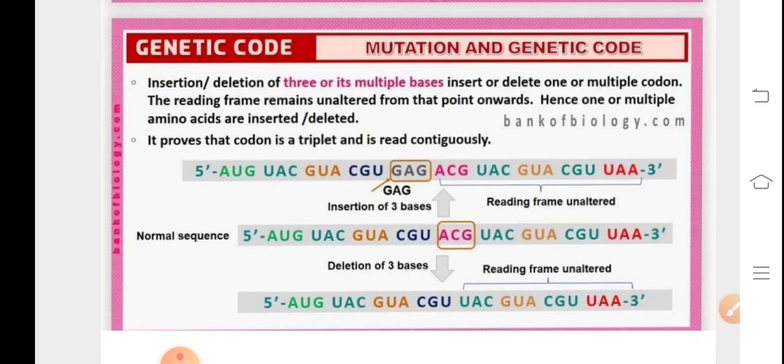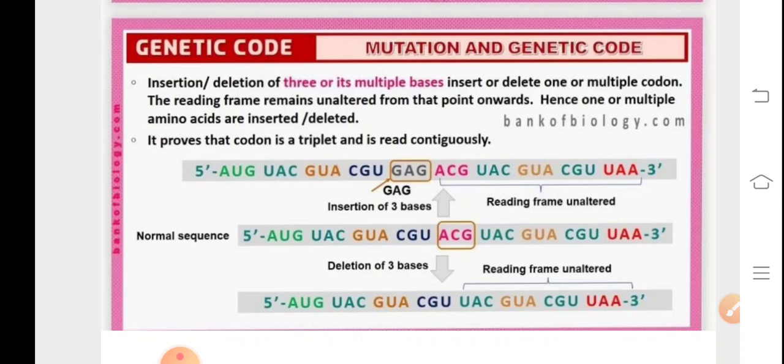Now, mutations are generally harmful. Sometimes they are lethal, which also leads to death of the organism. But sometimes they are beneficial, like when they are used to obtain good varieties of plants, then it is referred to as mutation breeding.